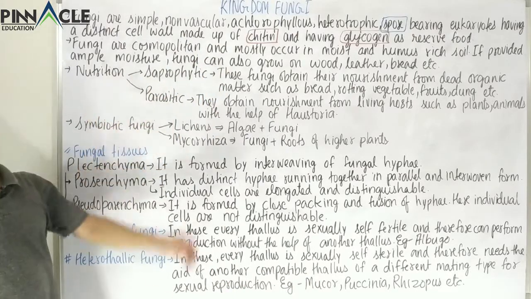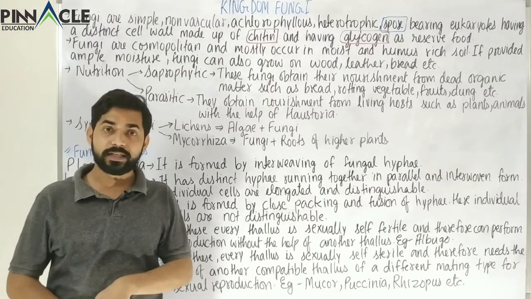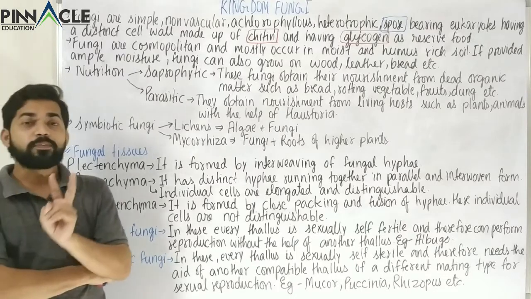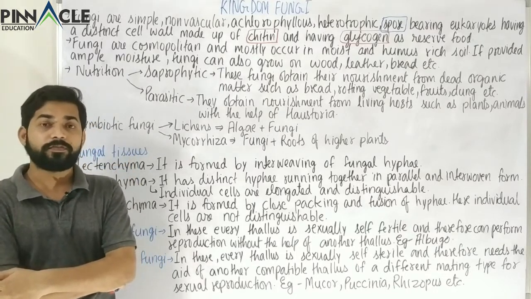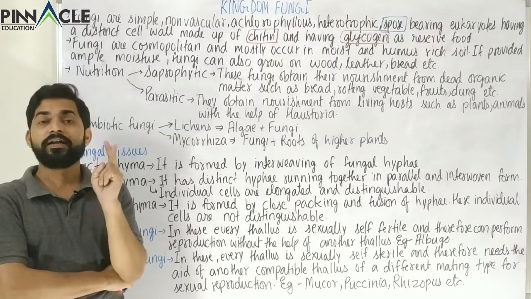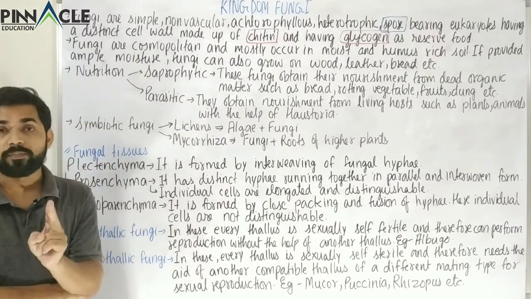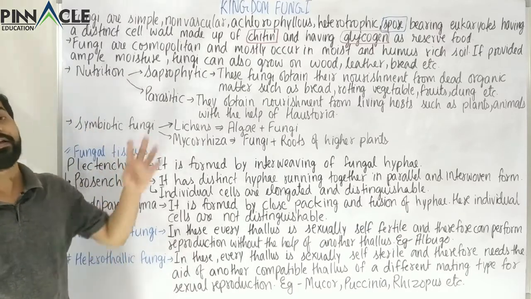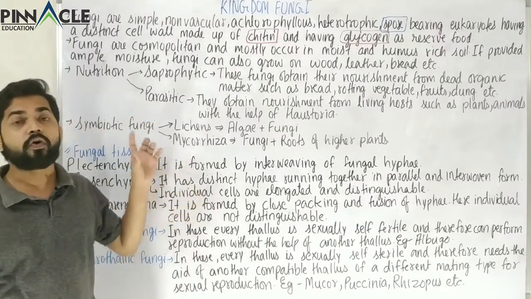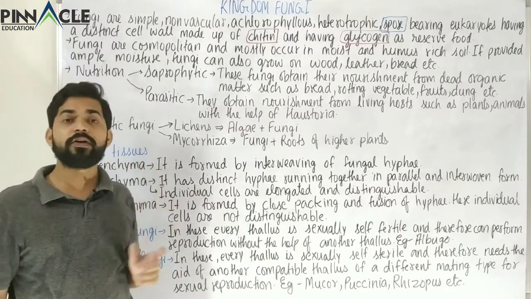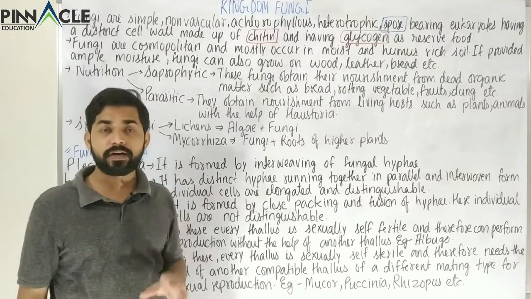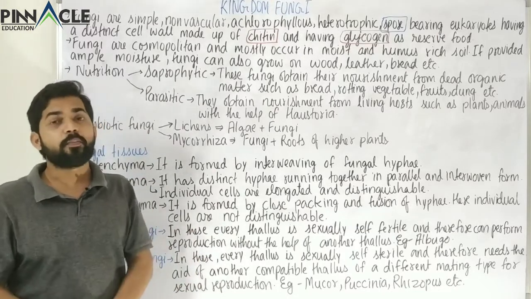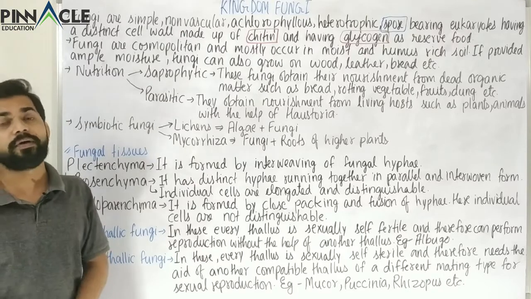Now we come to the second point. These are cosmopolitan, that is, they are found almost everywhere, but there are 2 types of conditions these organisms prefer: moist and also a bit warm. So warm and moist are the most favorable conditions for the growth of any fungus. It favors a moist as well as a very warm environment.